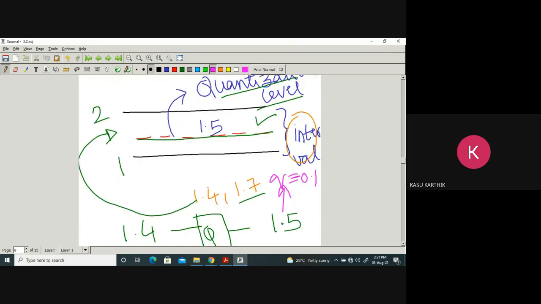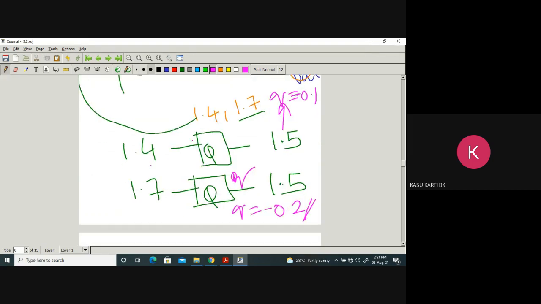Since the values lie in this interval, they are very near to 1.5. What is 1.5? The quantization level. How do we define a quantization level? It's the midpoint of the interval. Obviously you lose some information. 1.4 is quantized as 1.5, 1.7 is quantized again as 1.5. Obviously, there is a loss of information.